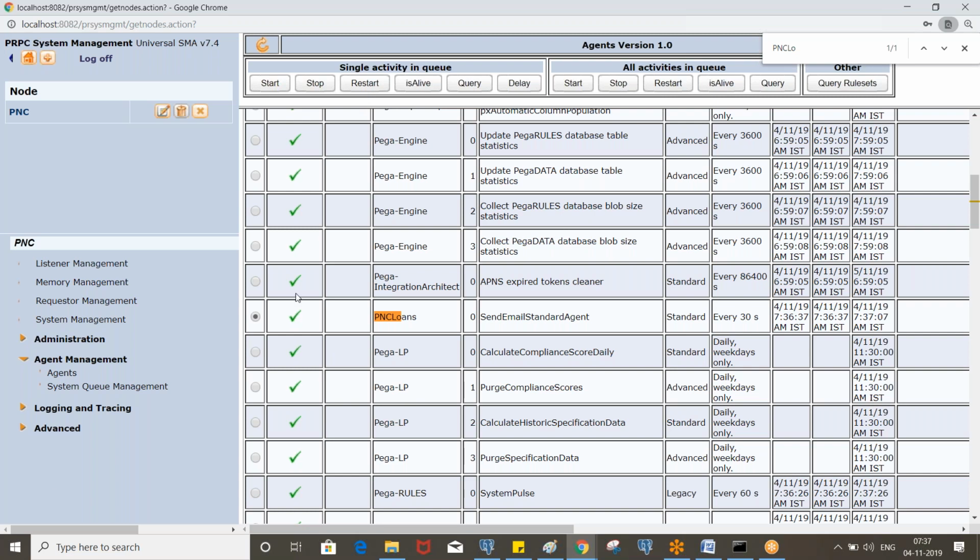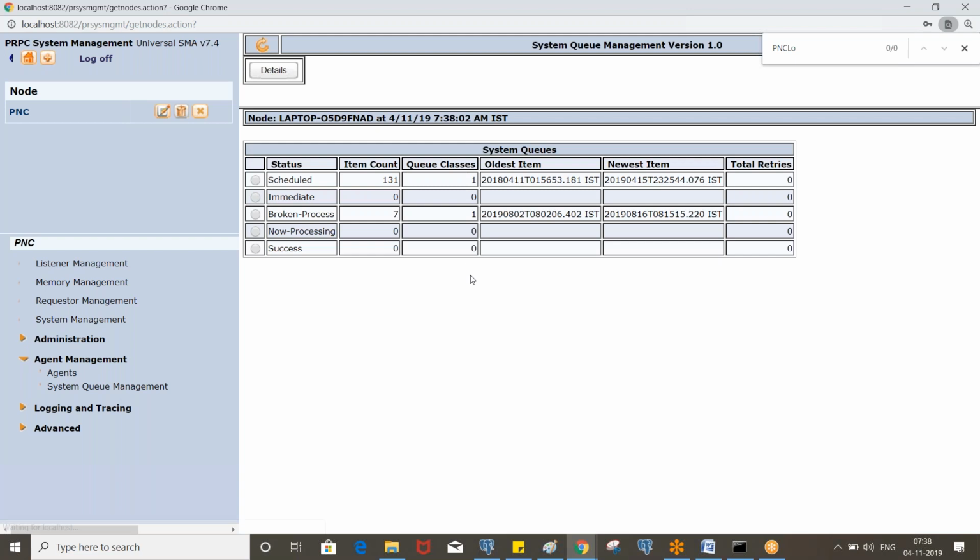And if you want to make it executable, I mean if you want to make it run, you need to restart again. Okay, the system queue management is where, if an agent has failed, let's say it is processing items and some of the items failed, right? Those failed items will be stored in the same table with the status broken process, and we can open those items and check what the error is, what caused them to fail, so we can see all that information.